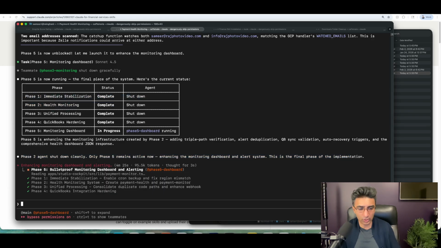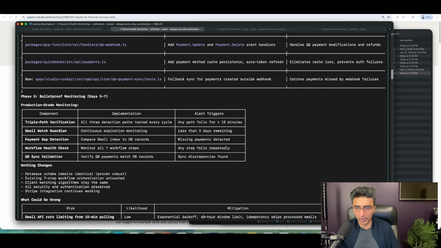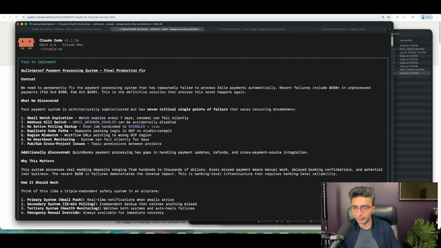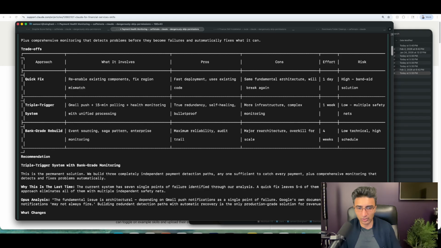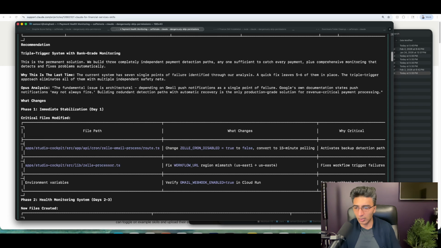I had this running on a fix. So I had like a payment system. Anytime I would get Zelle payments through an email, I can have it automatically determine who the payment came from, match it to a client, and send out an email confirmation to the client. I had a whole workflow system here, but when I got the payment in through Zelle, through my email, it wouldn't trigger. So I had Claude go off and figure out why it's not triggering. I built this whole architecture here. Why is this not working?